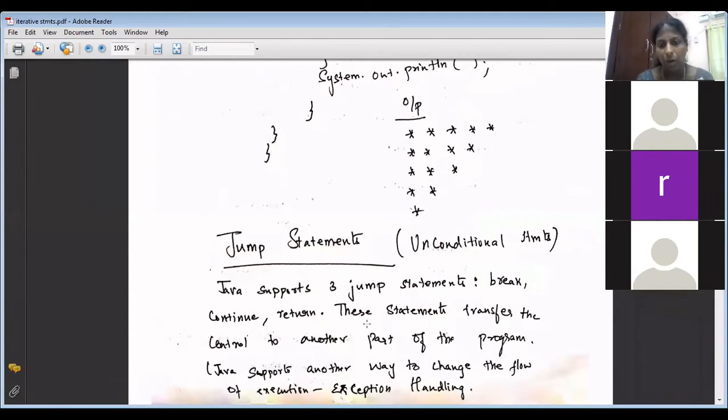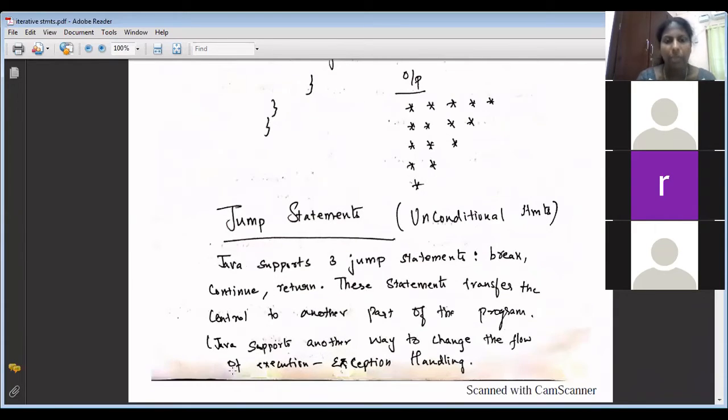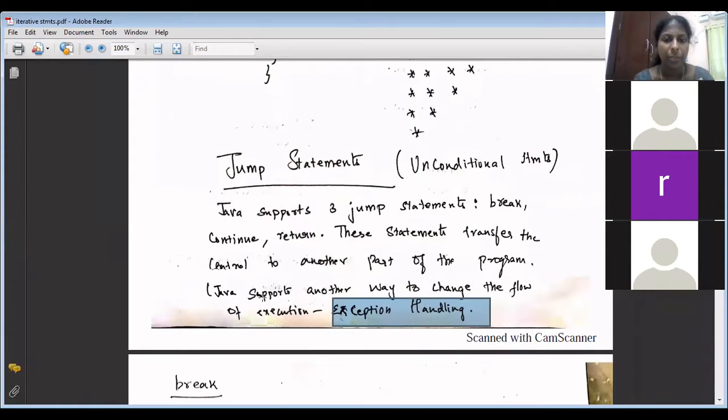Today morning we saw something which also changes the flow of execution, isn't it? Whenever there is an exception, the next statement will not execute and control will be transferred to catch. So there is also another way to change the flow of execution, which is exception handling. Now we are going to see only break, continue, and return. So the ways in which you can transfer the control to any part of the program in Java are break, continue, return, and exception handling.